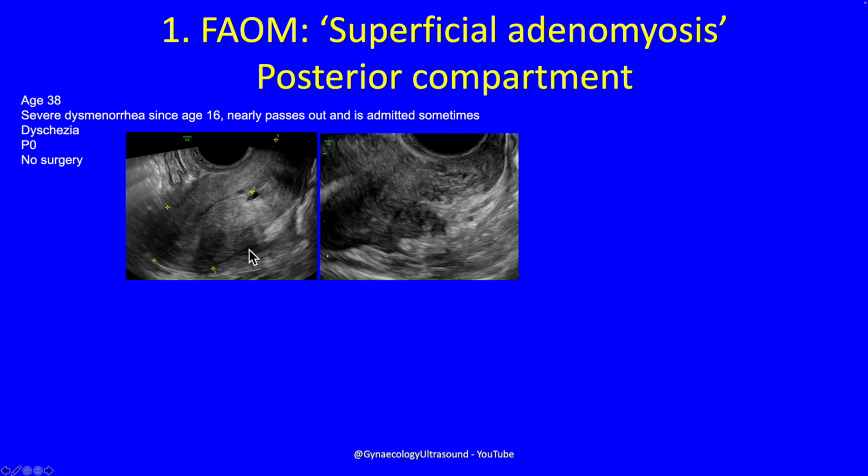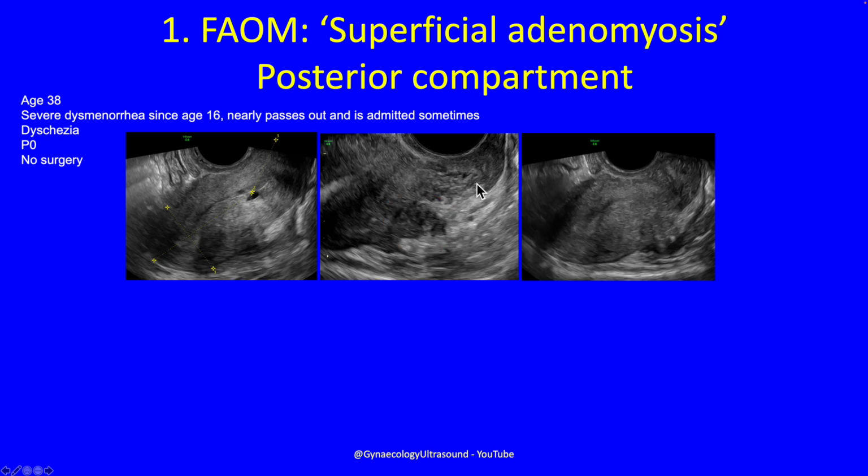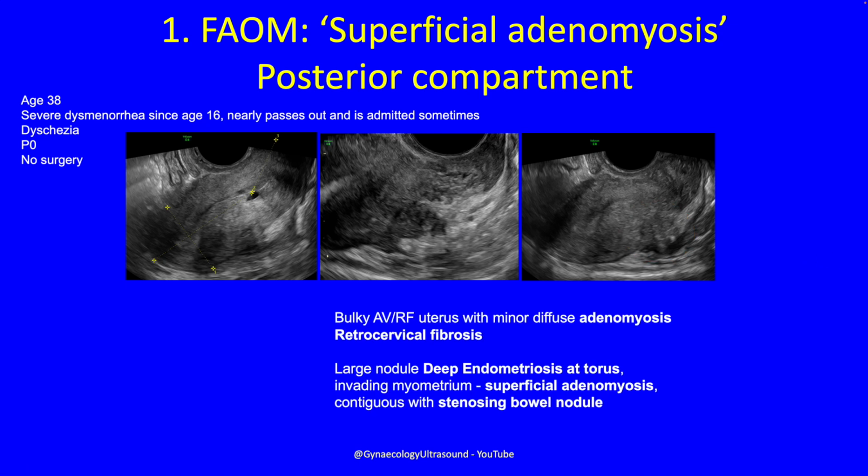If we look at this area in a little bit more detail, there's the internal os, there's the torus. Here you can see a nodule of deep endometriosis in the ligaments, but it's invading the outer myometrium. And you can see that more clearly in this image here, where the echogenicity of this bit of myometrium has become altered because this nodule in the ligaments is invading the myometrium. And so in the report we would say this is a bulky anteverted retroflexed uterus.